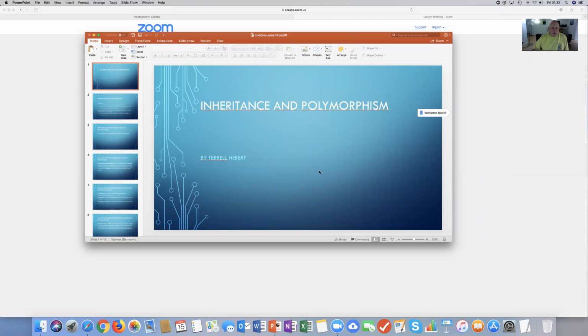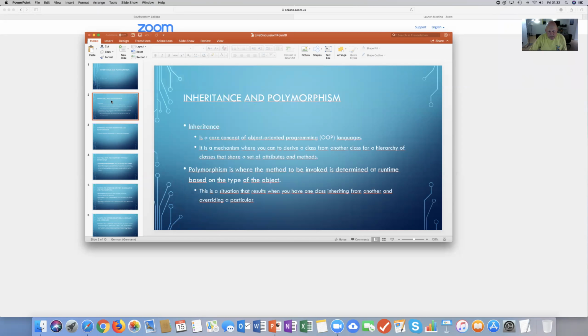Okay, so this week we were talking about inheritance and polymorphism. Inheritance is a core concept of object-oriented programming, OOP, languages. It is a mechanism where you can derive a class from another class for a hierarchy of classes that share a set of attributes and methods.